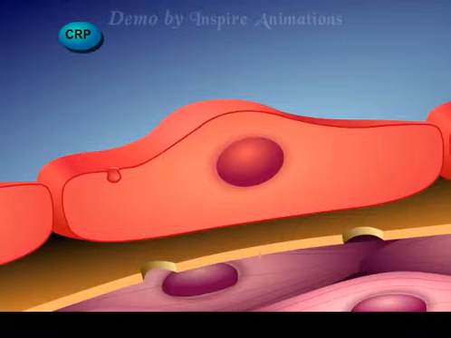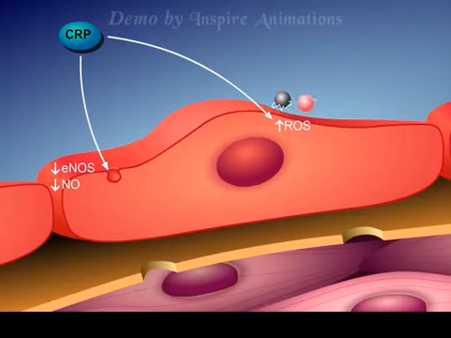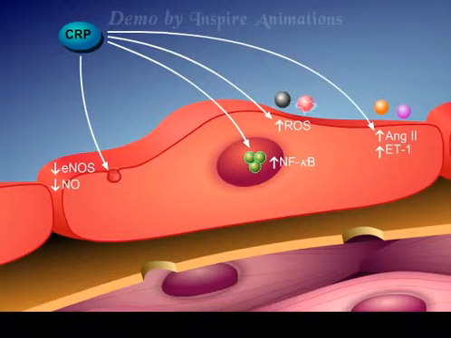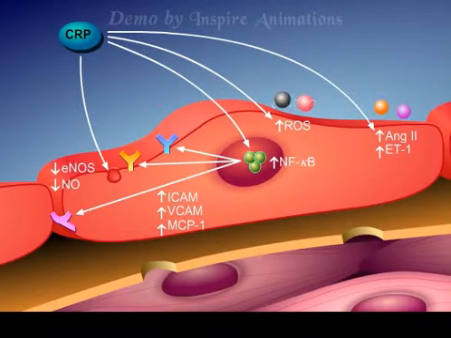C-reactive protein directly incites endothelial dysfunction as well as intensifying the inflammatory response. CRP decreases nitric oxide production. It directly increases reactive oxygen species synthesis and increases the production of endothelin-1, whilst also upregulating the angiotensin cascade in vascular and smooth muscle. CRP also directly facilitates the upregulation of the nuclear factor NF-kappa B, consequently further promoting the inflammatory response. As a result, high levels of CRP in patients with renal disease may be linked to atherogenesis through their effects on endothelial dysfunction and vascular homeostasis.